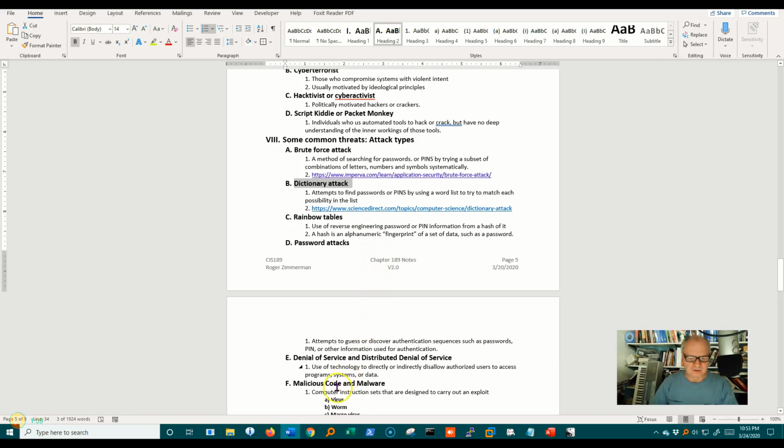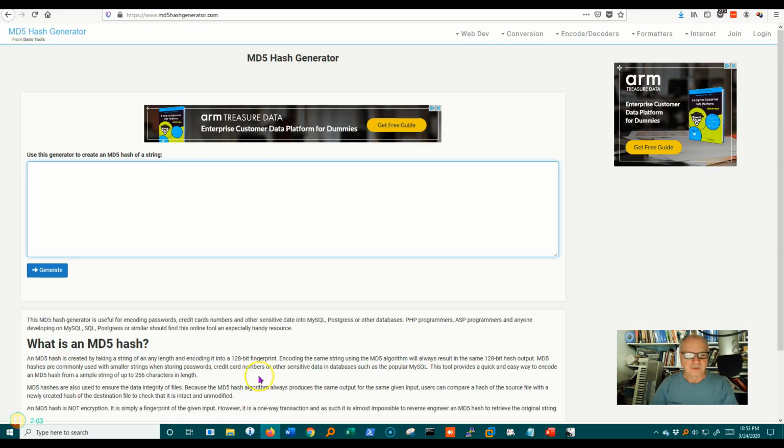Now, let's take a look at what a hash looks like so that we can understand that a little bit better. So I'm going to take an MD5 hash generator, and I'm going to put a word in here that somebody could use and might think that it's a secure password. I'm going to put the word PIX firewall. Now, I've taken a compound word here. It's not actually even a word, and something that you would think the hacker probably won't guess. And I'm going to generate what we call an MD5 hash.